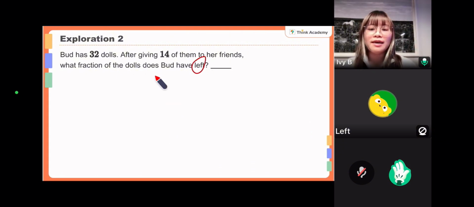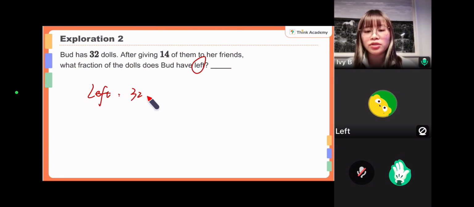So if Bart gave away 14 of the total, then what is the left part? Yep, the leftover part is 32 minus 14 equals 18. So the fraction of the leftover part will be 18 out of the total 32. So you can use simplification again.